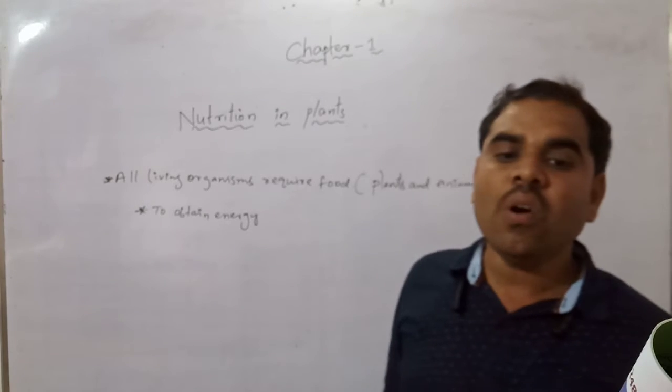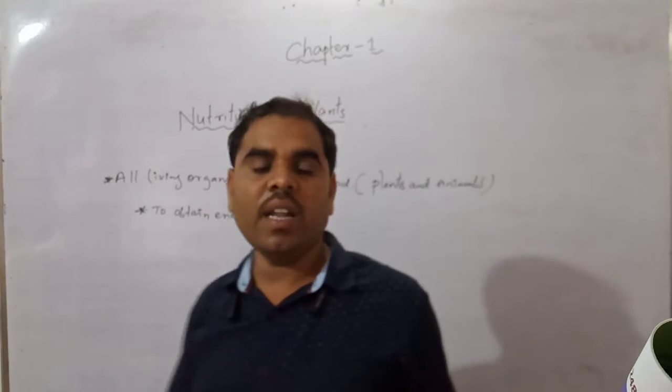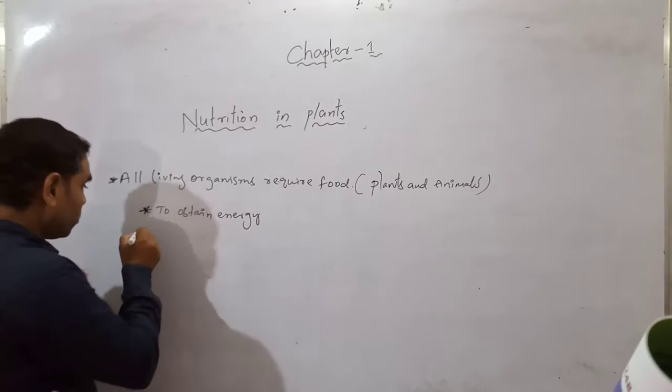Next, besides energy, we obtain minerals for growth.